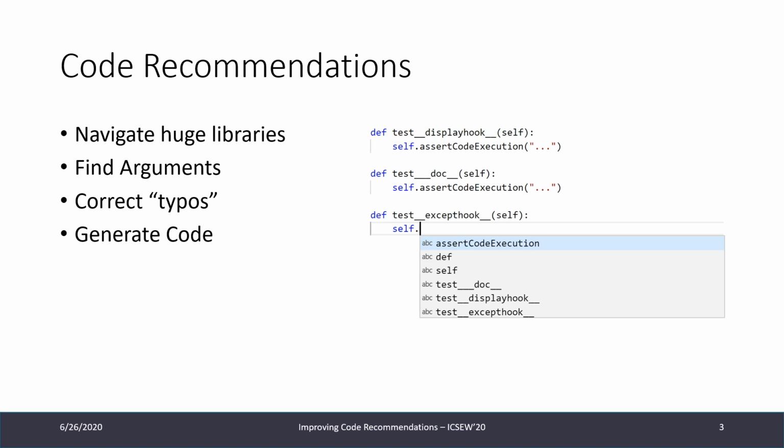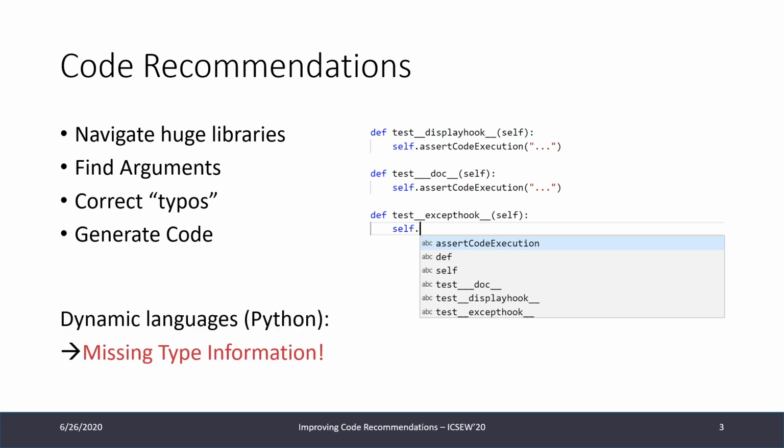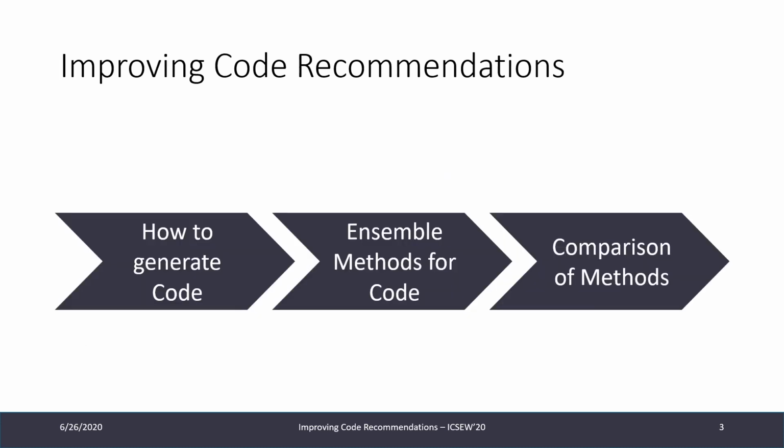So this is then used to help developers to either navigate code, prevent semantic and syntactic errors, find function arguments, or simply to automatically generate code. The problem with this is then that dynamic languages like Python miss type information at editing time. And most of the very successful code recommendation algorithms utilize those type information.